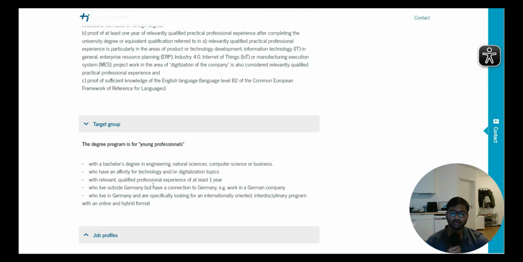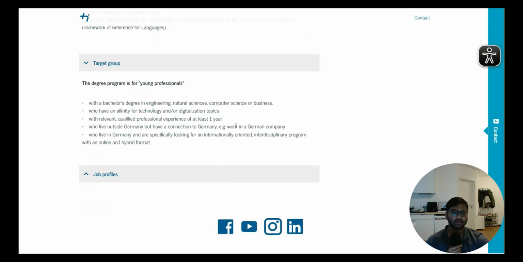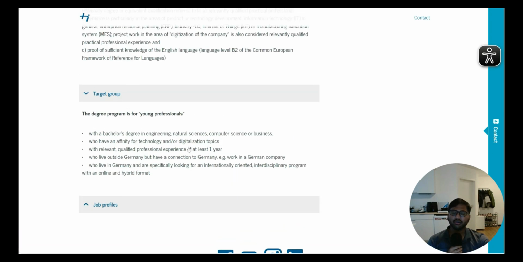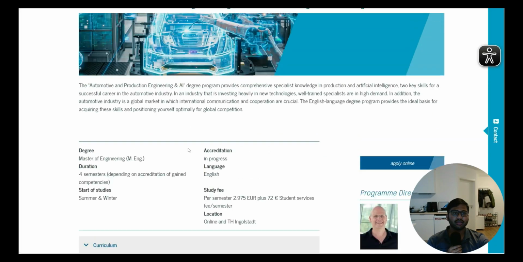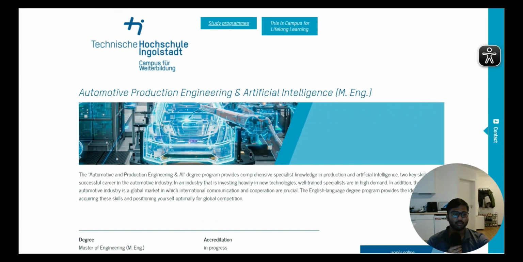Then the target group: young professionals. They have already told who can apply: those who live outside Germany but have a connection to Germany, who are working with a German company. Those who live in Germany and are already working, but want to pursue a master's, can also do it. Those who have an affinity for technology and digitalization topics, and who have a relevant qualification of 1 year, a working professional who already has experience. These are the people who can apply. After doing this degree, you will always be at the front, helping the automotive world with knowledge of production engineering and artificial intelligence.